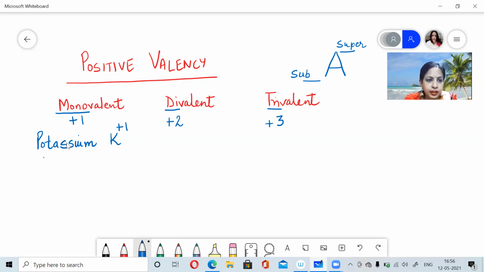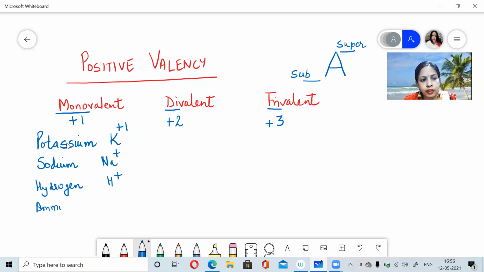Now, potassium is there. Then the other one will be your sodium, Na plus ion. Then we have hydrogen, H plus ion. Then we have got ammonium.